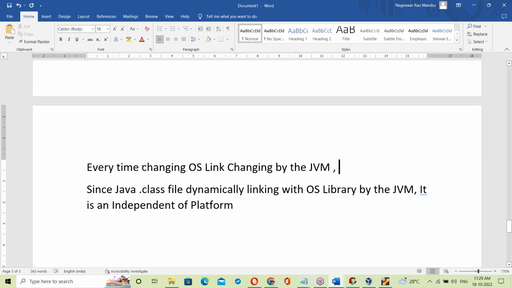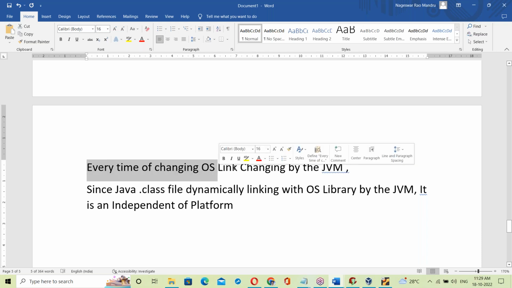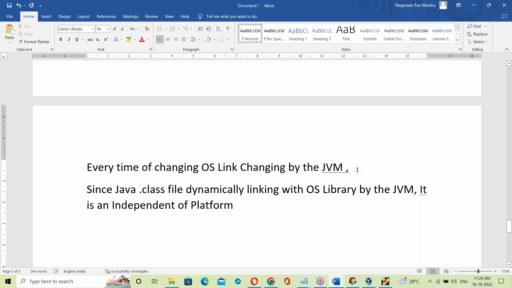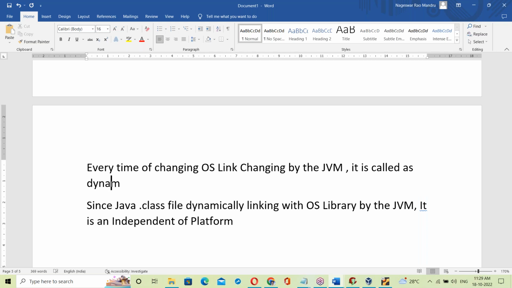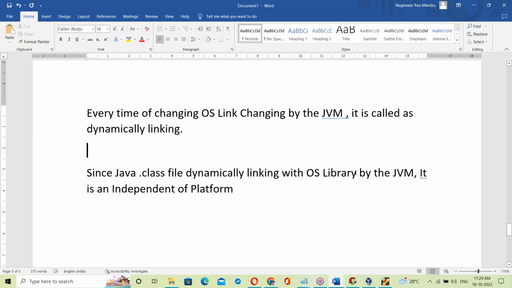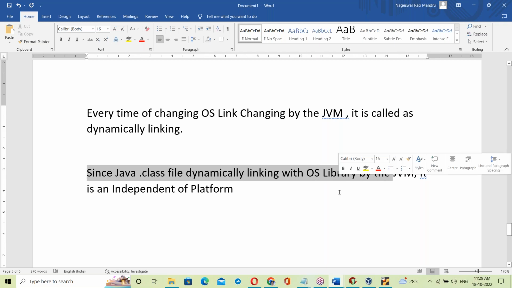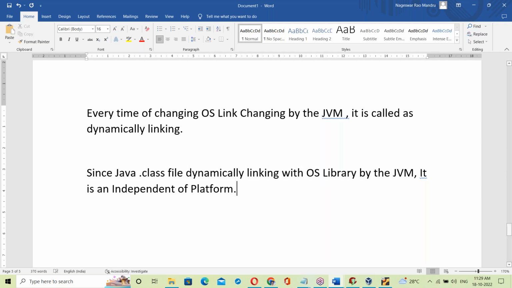Every time the OS changes, the link is changed by the JVM. Yes, it is called dynamic linking. Since the Java .class file is dynamically linked with the OS library by the JVM, it is platform independent.